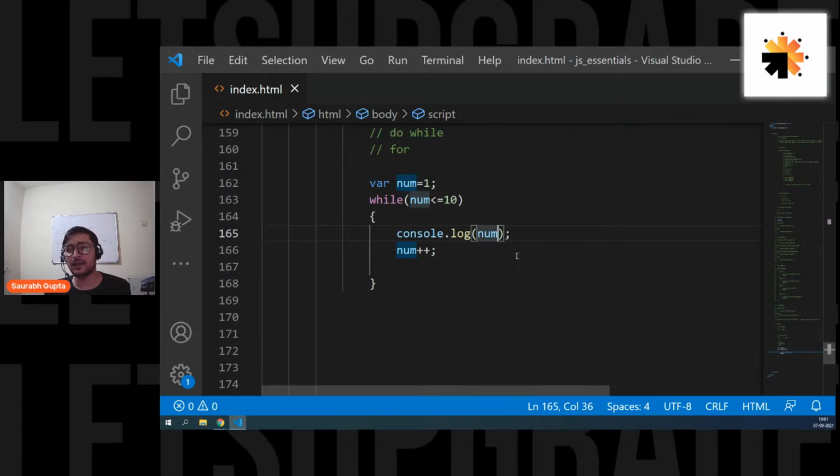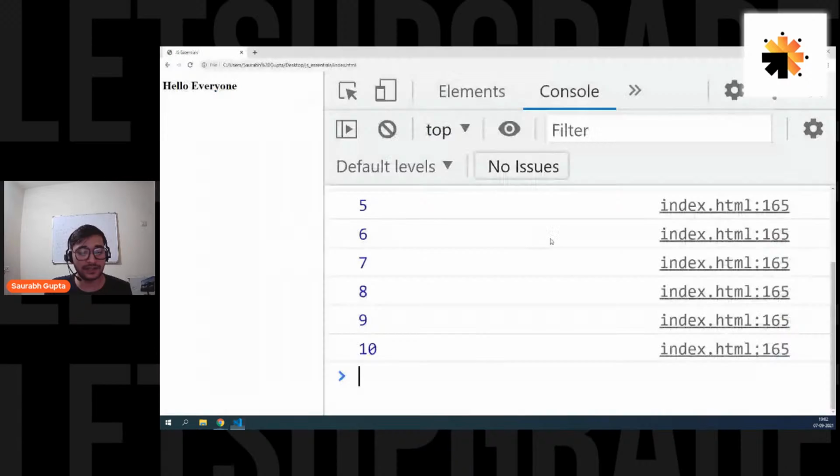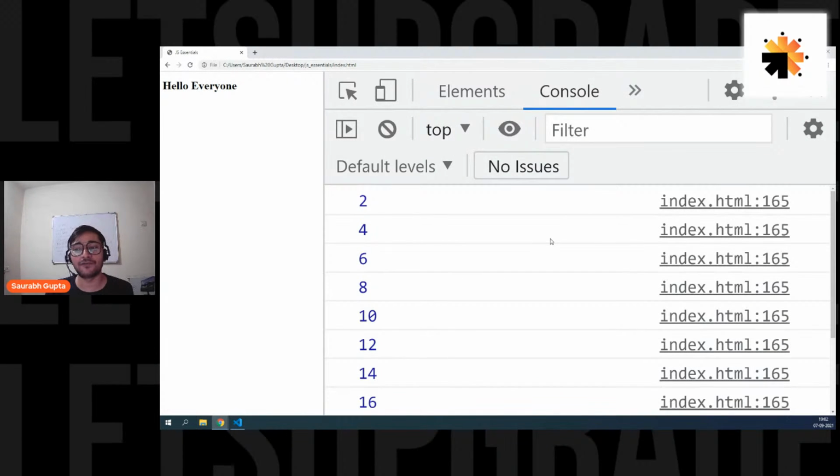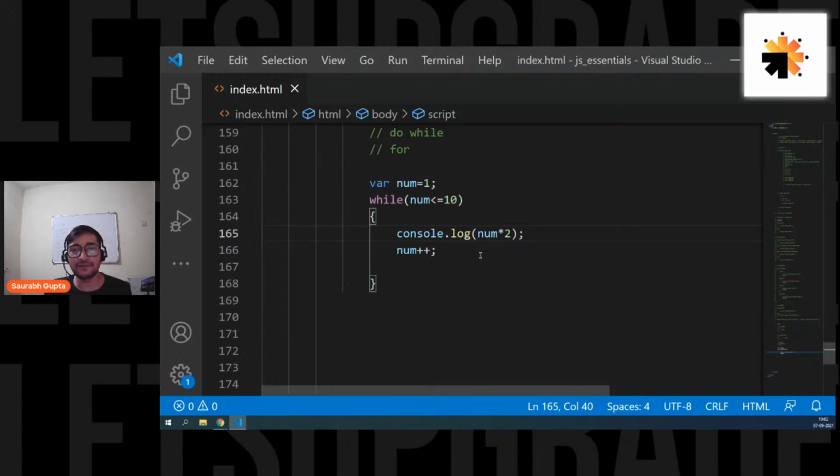Okay, now see, while printing it, you can also do this, right? Let's say I know that console.log num is printing 1, 2, 3, 4, 5, 6, 7, 8, 9, 10. So what I can do is, while just printing it, I can also say, okay, fine. While printing, let's multiply num by 2. So if num is 1, it will print 1 into 2. If num is 2, it will print 2 into 2. If num is 3, it will print 3 into 2. So in this case, I'm simply printing a table of 2, right? Num is going from 1 to 10, but while printing it, I'm multiplying it by 2.